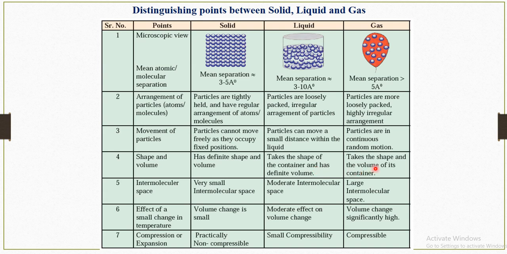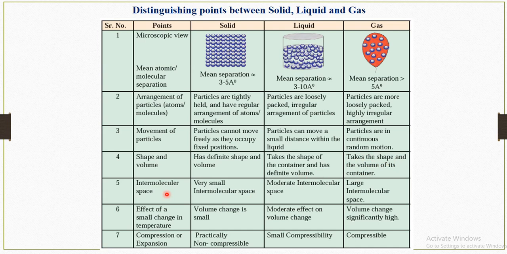So what about the shape and volume of gas? Gases take the shape and volume of their container. Okay, these gases take the shape and volume of their container. So the fifth point is intermolecular space.